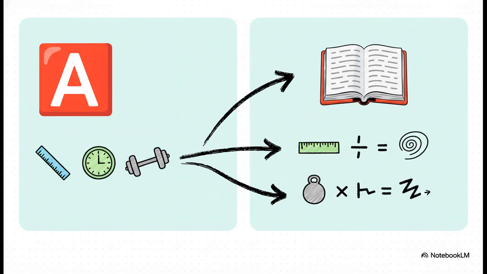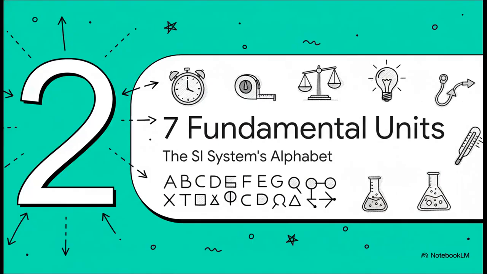Now, to make all this a bit easier, just think of units in two main types. First, you've got your fundamental or base units. I want you to think of these as the letters of the physics alphabet. There are only 7 of them. That's it. They're the core building blocks. Then you have derived units. And if the base units are the letters, the derived units are the words of physics. You can create a basically infinite number of these words just by combining those 7 fundamental letters in all sorts of ways. So you ready to meet this alphabet?